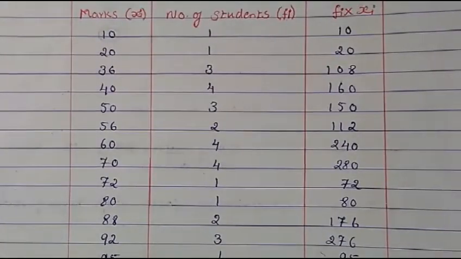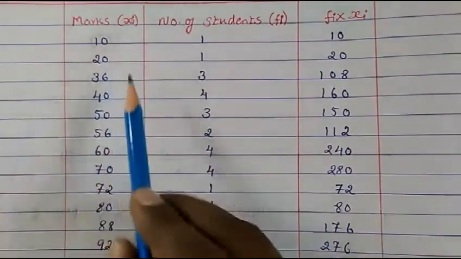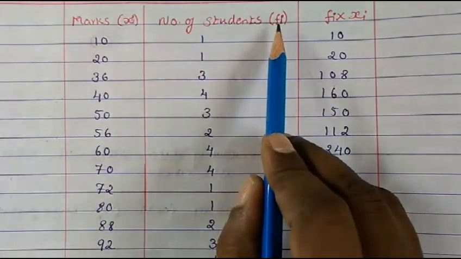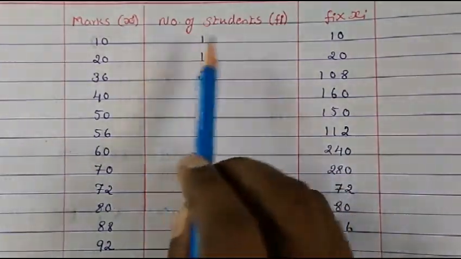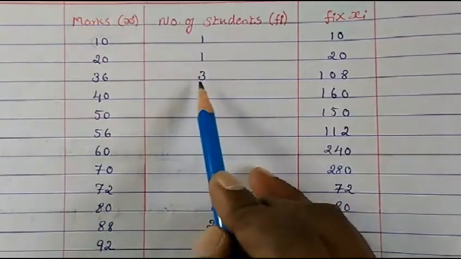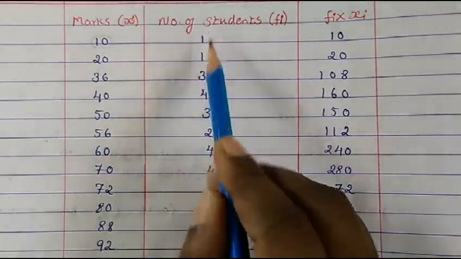See, I have written like this. So marks obtained by the students, that is Xi. Then the number of students means frequency. Fi is frequency. So how many students got 10 marks and how many students got 20 marks? How many students got 36? How many students got 40 marks? So like that we write down.